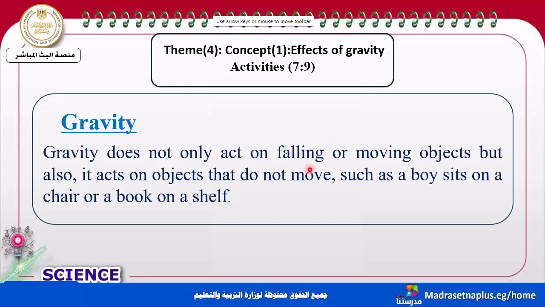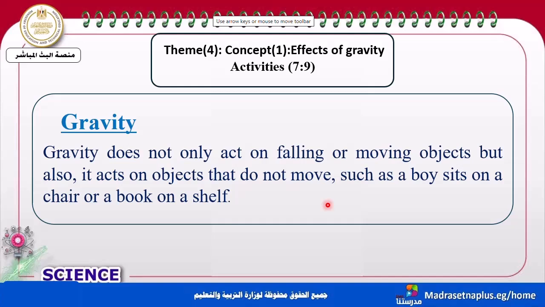A falling object is simply any object that falls down. A moving object is one moving on the ground. Or the objects that don't move, like what? Like the ball sitting on a chair, me sitting on my chair, the computer on the table, the mobile in your pencil case, or the book on the table, and so on.